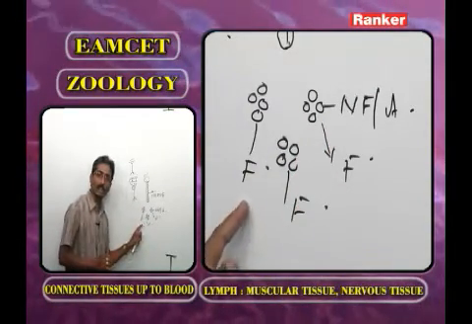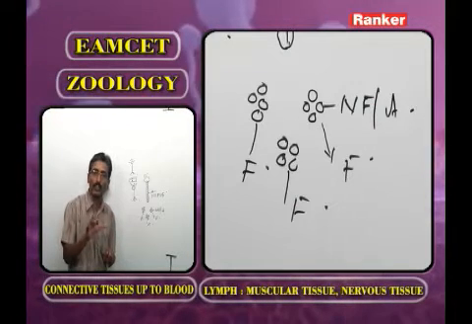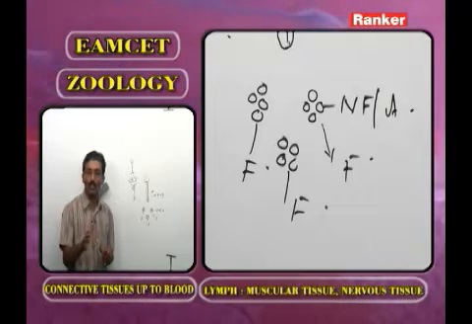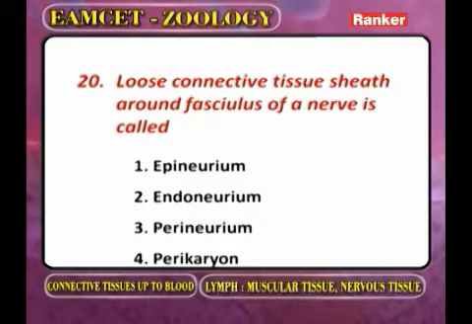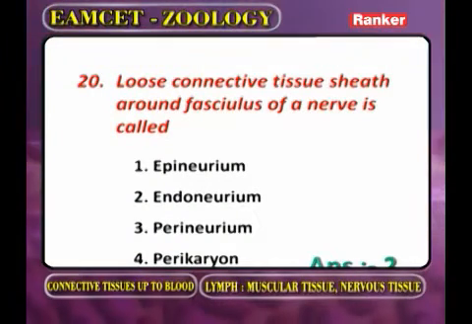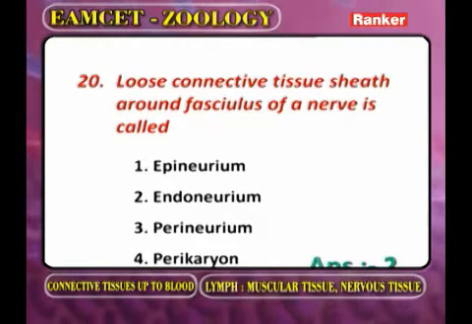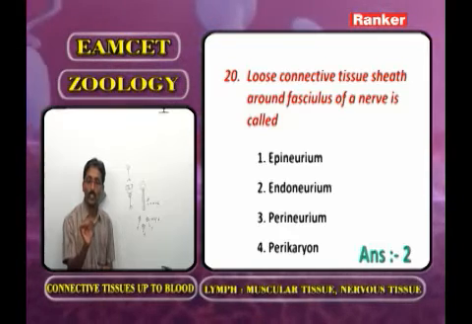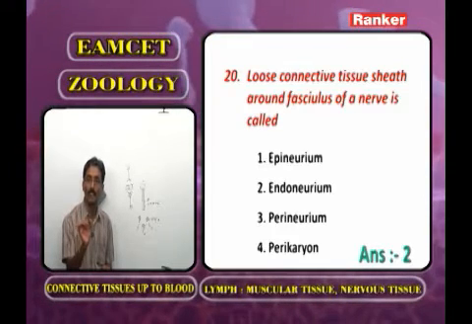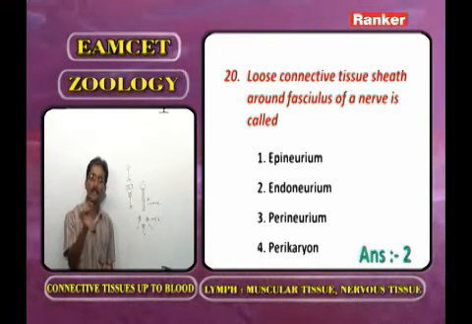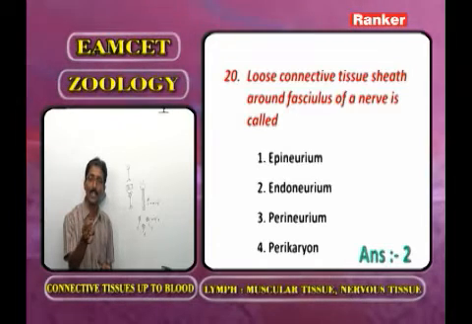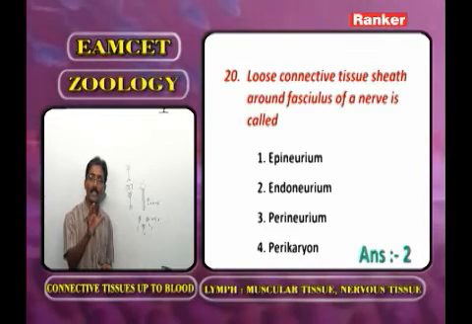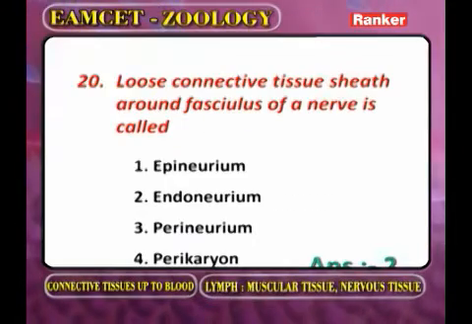All fascicles are covered and protected by a connective tissue sheath called epineurium. Now you have to identify the answer for this question. If it is a nerve fiber, the answer is endoneurium. If it is a bundle of nerve fibers, the answer is perineurium. Now we go for the next question.